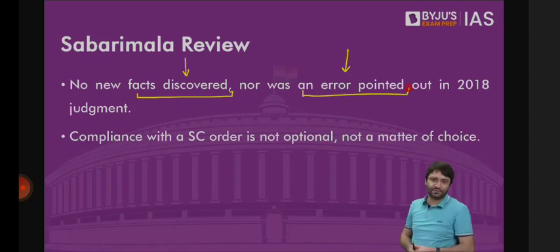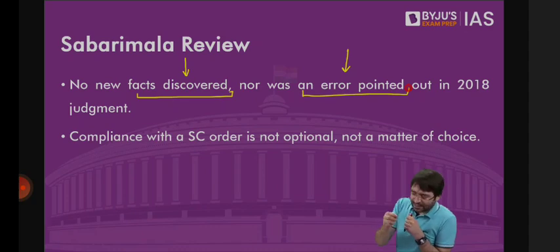Or if they point out an error. So you are saying that there is no such thing as essential religious practice. But in the Shirur case, you said there is essential religious practice. So you have made an error in giving this judgment. We are pointing that error out. The court will accept this petition, will review it.